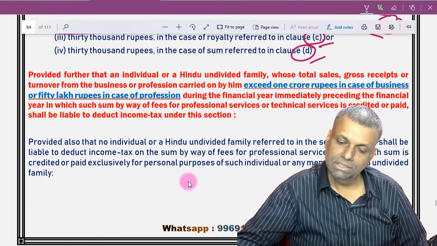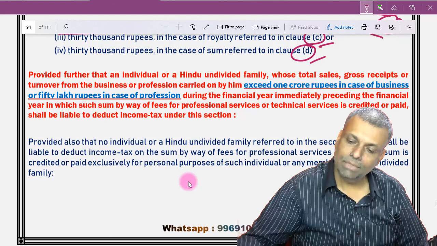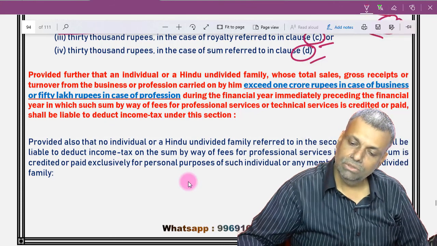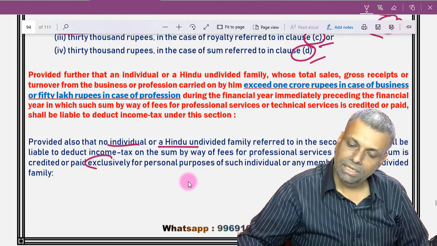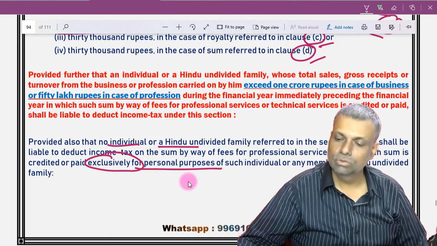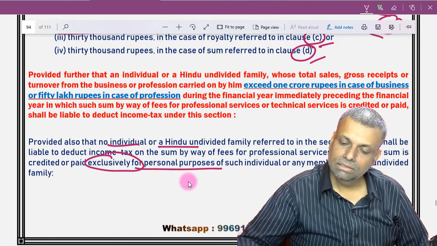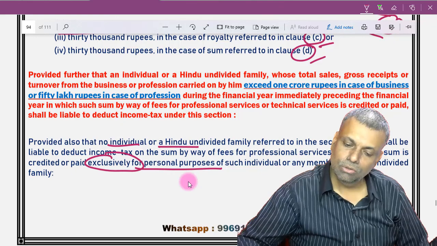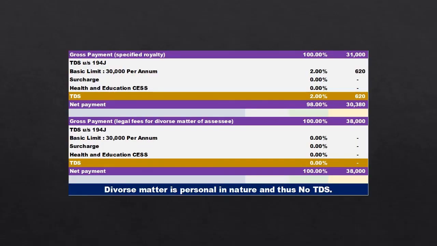Okay, this is the provision where an individual or an HUF is making a payment exclusively for personal use. Okay, then there is no question of deduction of tax at source. No individual will have to deduct the tax at source if any such payment is exclusively for personal purposes.